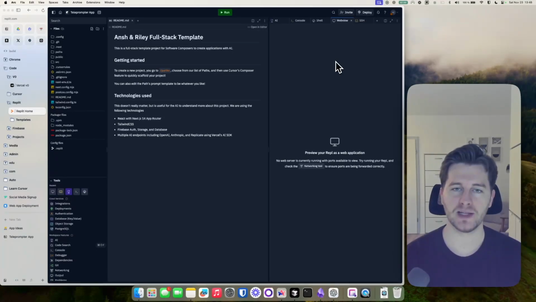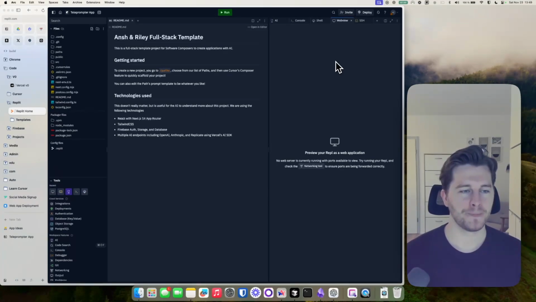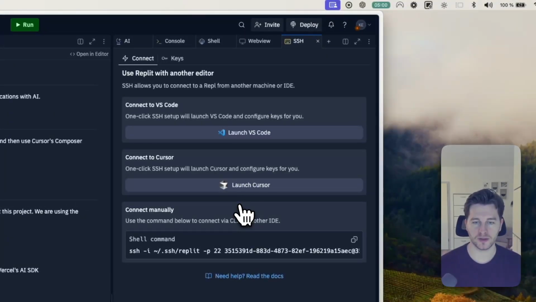And then also later on for deploying the app, this is really valuable because you don't have to make up your mind about how to deploy this web app to the internet. Replit does this for you. So this is a task that Replit has. And we are now going to first start to link it up to Cursor.